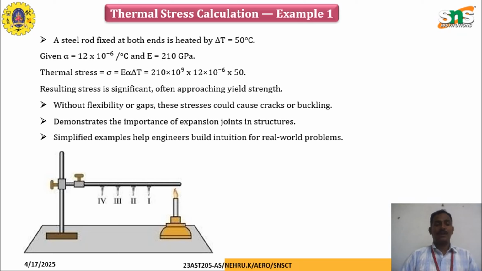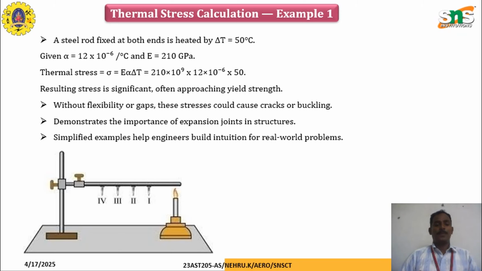Using the formula for thermal stress, sigma equals E alpha delta T, and placing the values, we get the thermal stress in the material, which demonstrates the importance of expansion joints in the structure. Simplified examples like this help engineers build insulation for real-world problems.